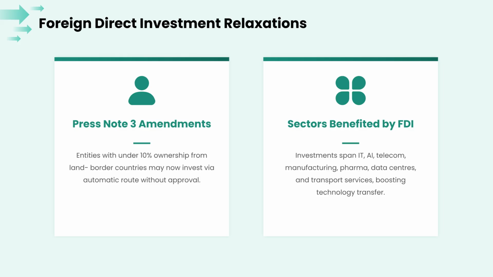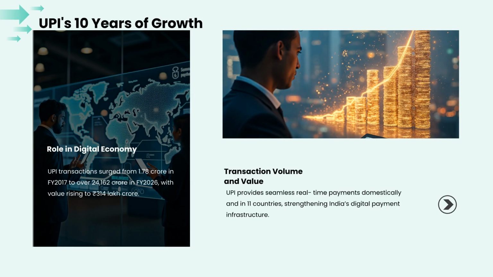Moving on to Part 5, we look at significant changes in foreign direct investment regulations and their impact on key sectors. Amendments to Press Note 3 now allow entities from land border countries with under 10% ownership to invest via the automatic route. This impacts sectors like IT, telecom, and pharmaceuticals, aiming to boost technology transfer.